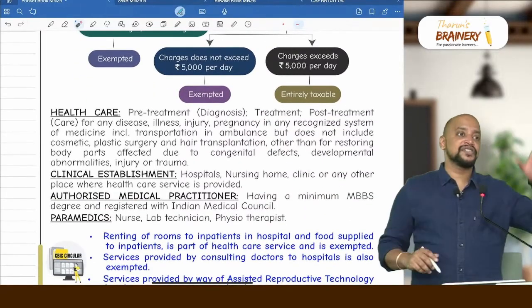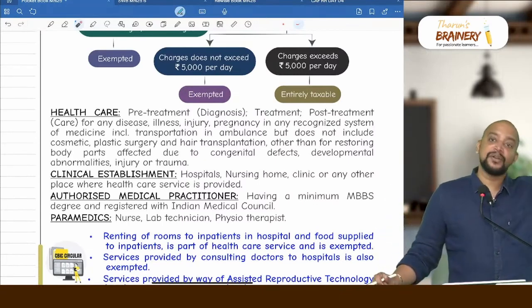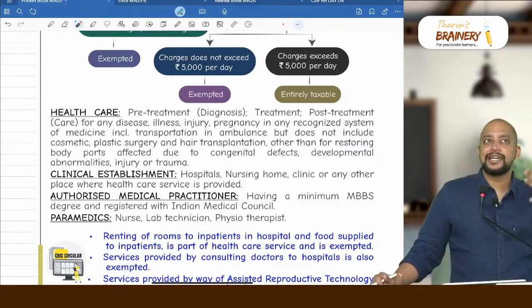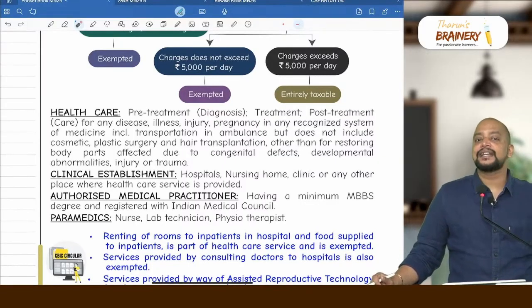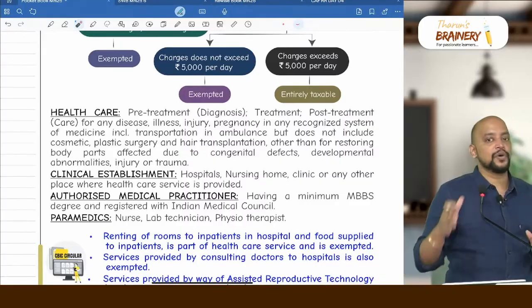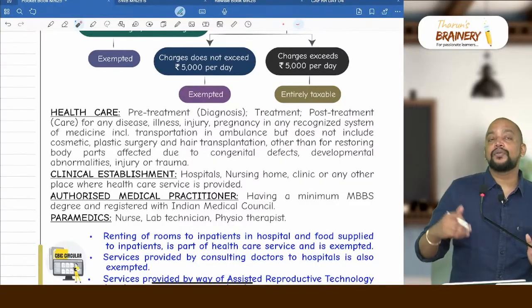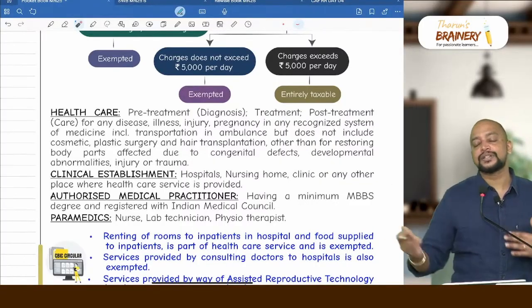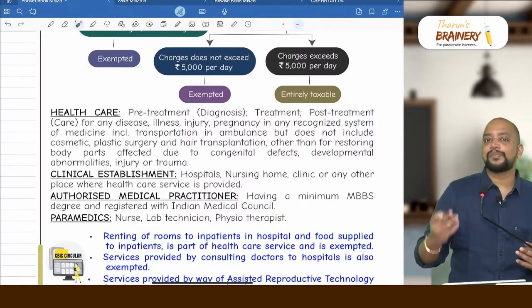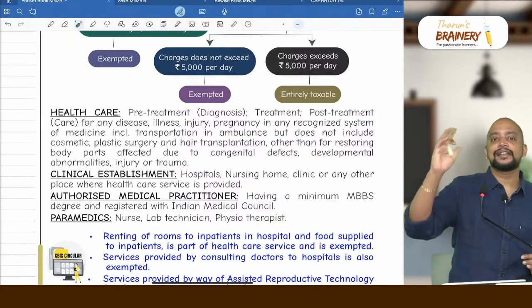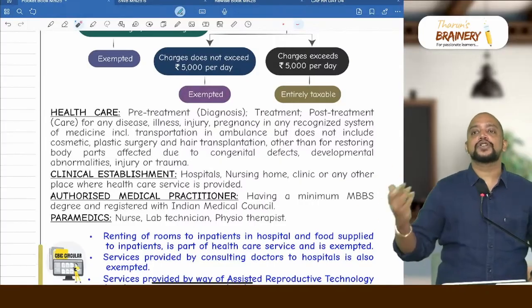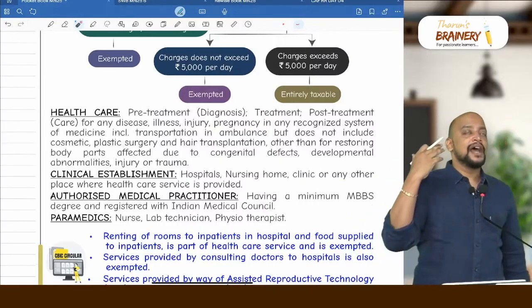So first, healthcare service means what? Treatment, before treatment, that is diagnosis, after treatment, that is care. For what? Any illness, injury, deformity, abnormality, including pregnancy, in any recognized system of medicine. It includes what? Ambulance services. And one more point you can see: it excludes cosmetic surgery, plastic surgery and hair transplantation. However, the healthcare service includes these three, that is cosmetic surgery, hair transplantation and plastic surgery, if these are